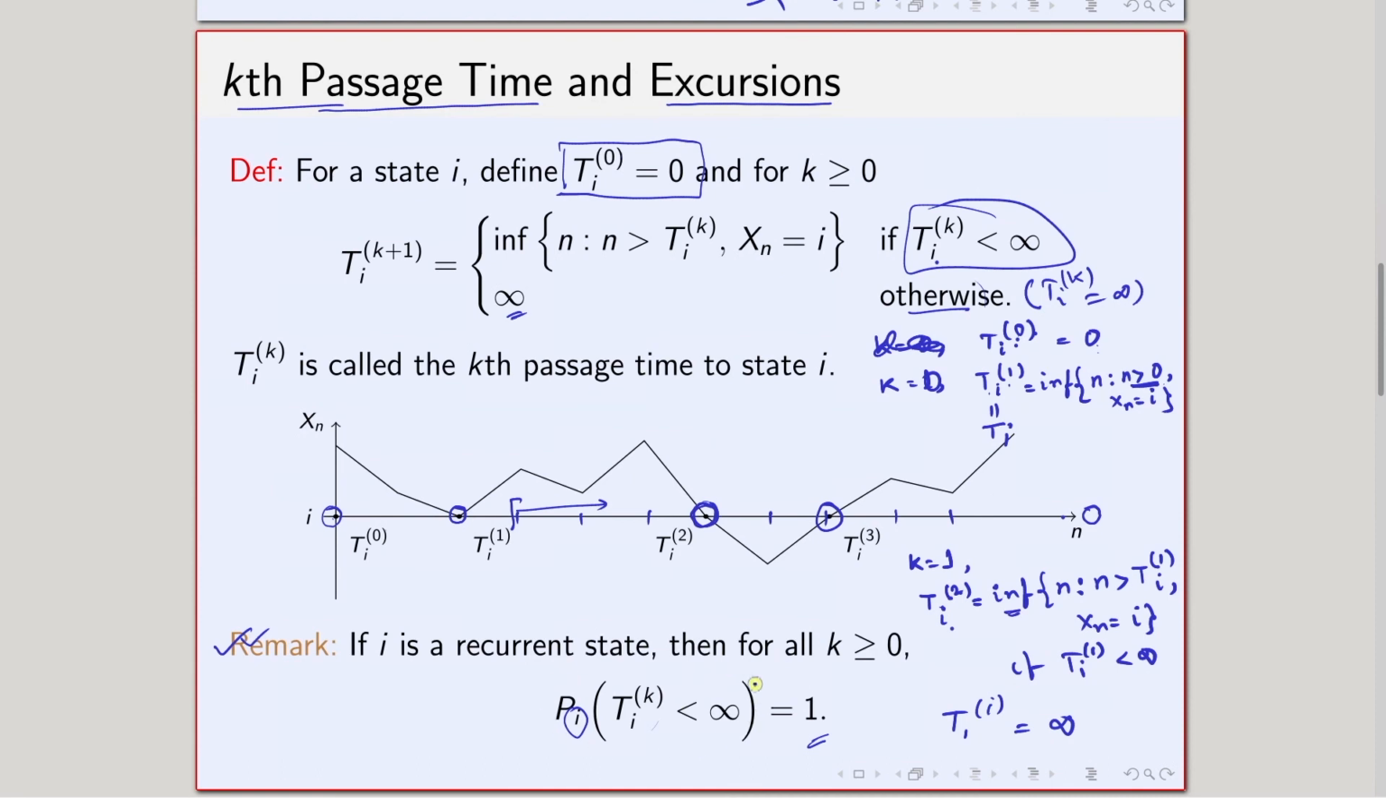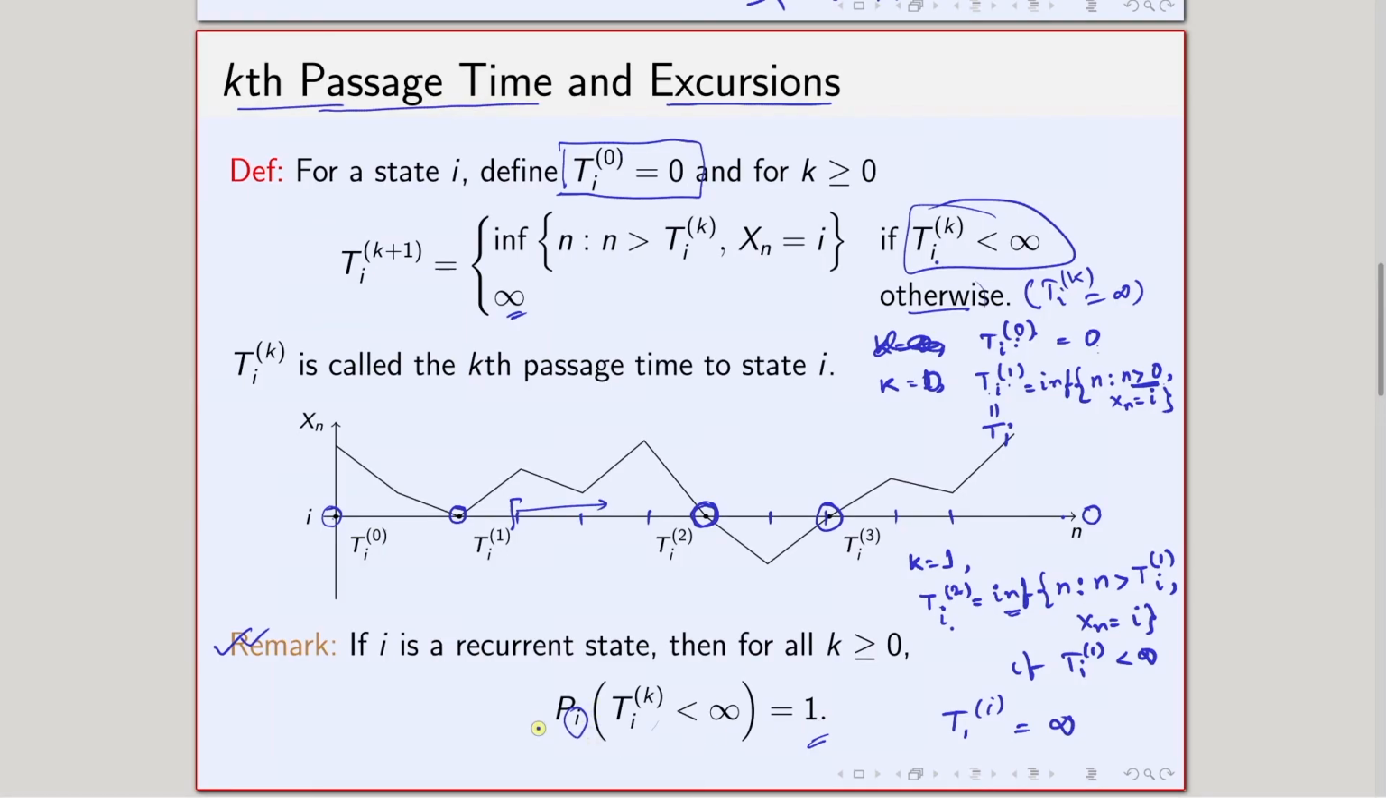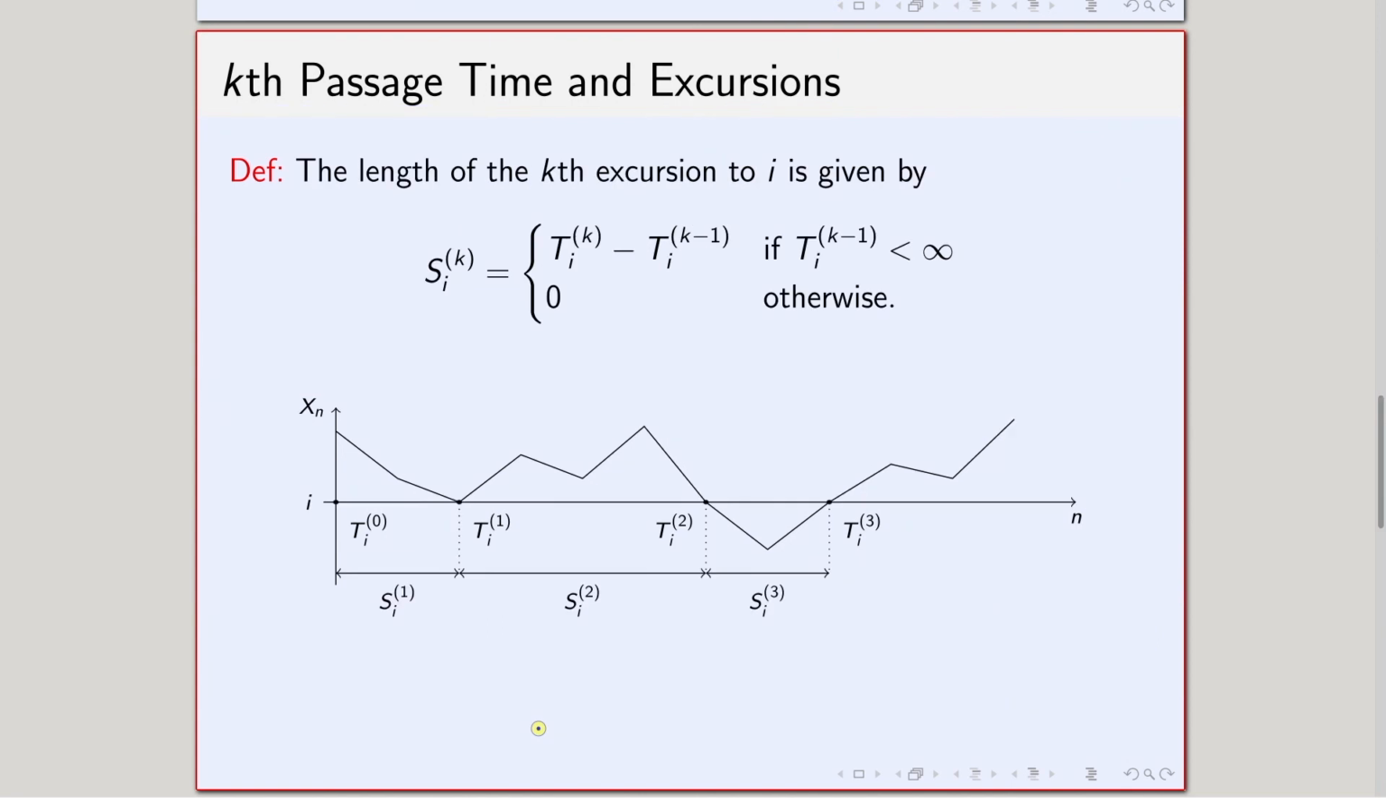So if I visit the state again and again, that means the time to visit the ith state for the kth time is finite. I visit the state again and again if i is recurrent, and that implies that the kth passage time, which is the time at which we visit the state i for the kth time, has to be finite with probability 1 if I start from i. Okay, fine.